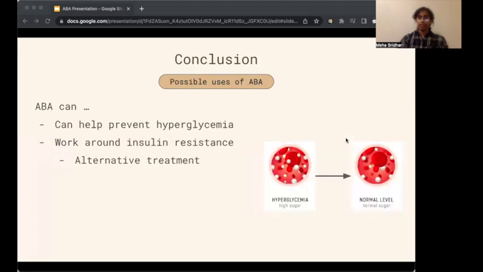Due to the correlation between type 2 diabetes and obesity, targeting obesity can help lower the risk for GDM or help lower its side effects. ABA can also work around insulin resistance, providing an alternate route to battle high glucose levels. This proves that ABA could possibly be the key to solving various problems around glucose homeostasis.